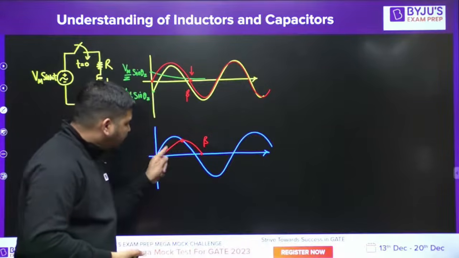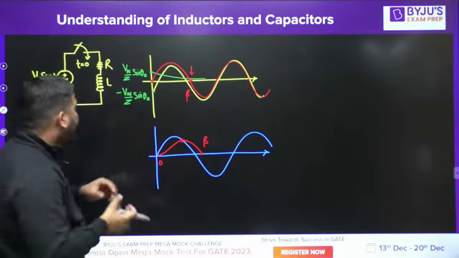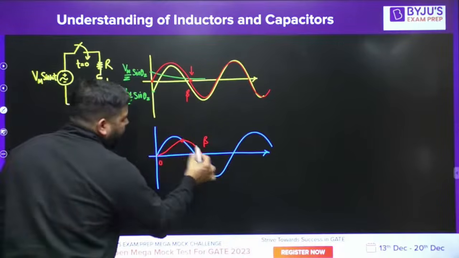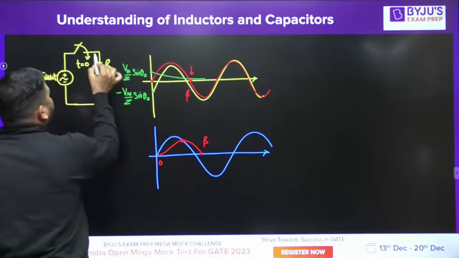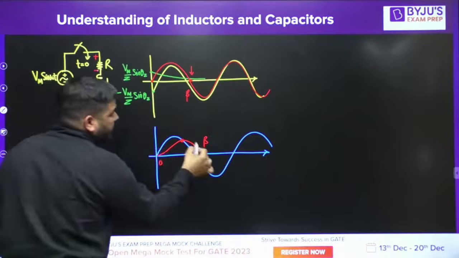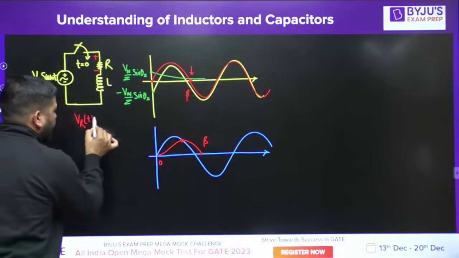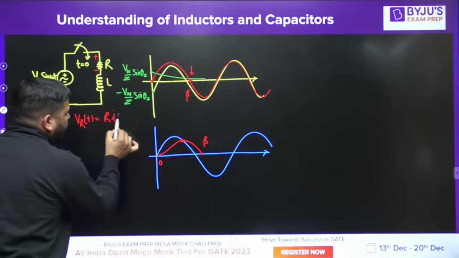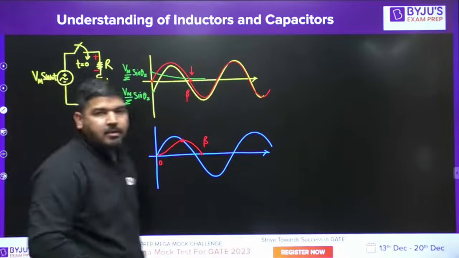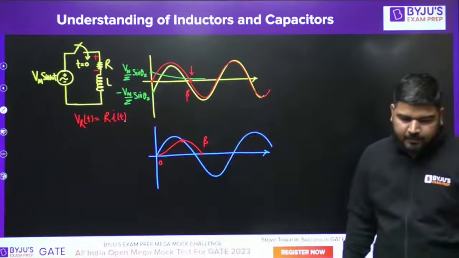Now, this is the current wave shape. So I can say that if this is the current wave shape, the wave shape of the VRT will also be like this, because we know that the VRT will be equal to R into IT. Voltage across the resistor will be equal to R into IT.